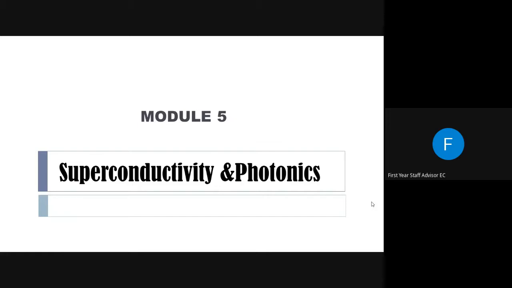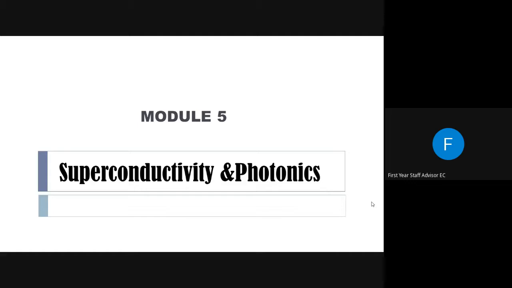Transition temperature is the temperature at which a normal material becomes a superconductor. That means at normal temperatures, assume that a material behaves as a normal conductor. But when we decrease the temperature, at a certain critical temperature, this material will become a superconductor, and that temperature at which a normal material becomes a superconductor is called the transition temperature or Tc.